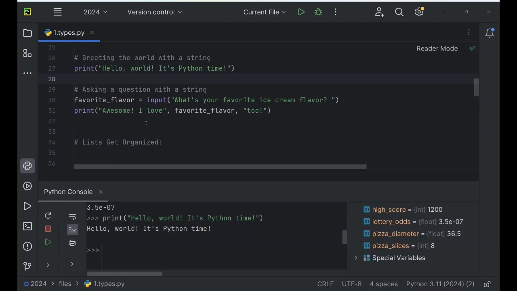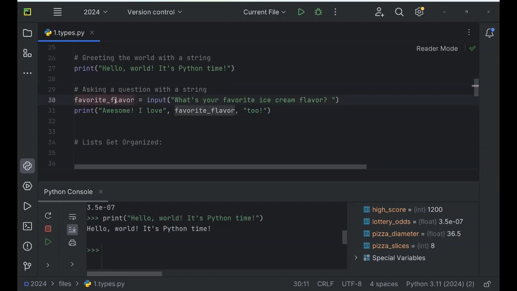For example, we can use it with the input method, and we can ask a user to put in a value, for example, their favorite ice cream flavor. As you can see, we are using this variable favorite_flavor, and it equals the input that the user adds to this variable. Let's run this code.